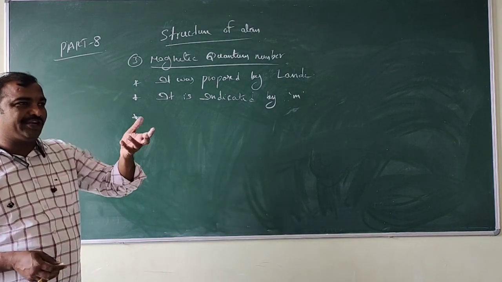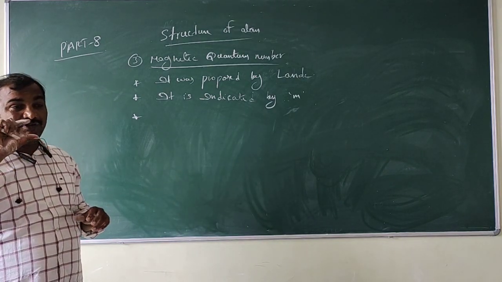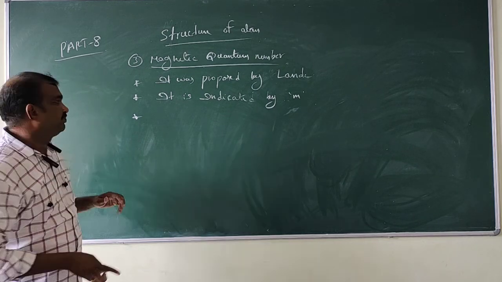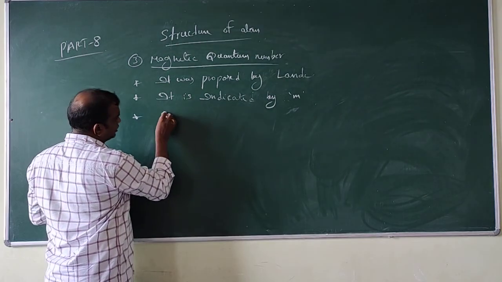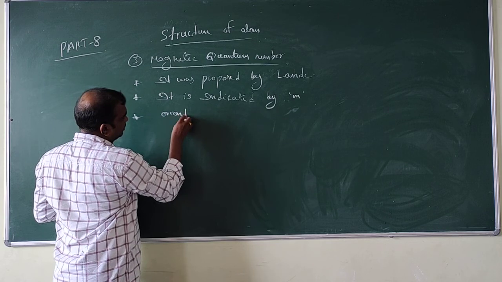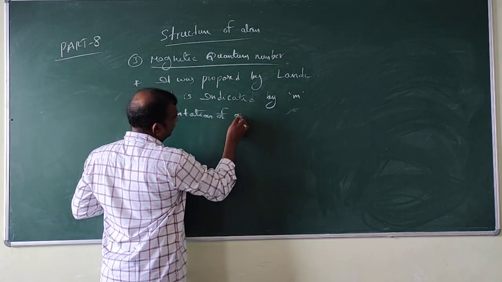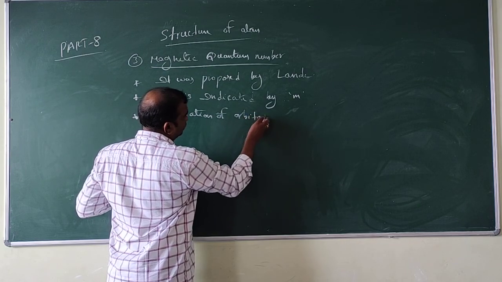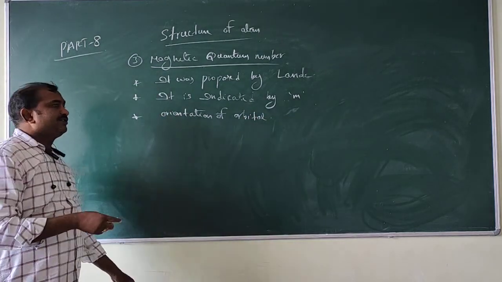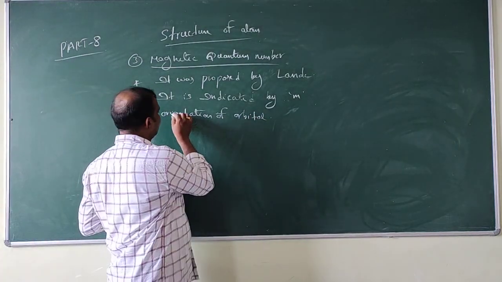Orientation means how it will orientate, how it will rotate.